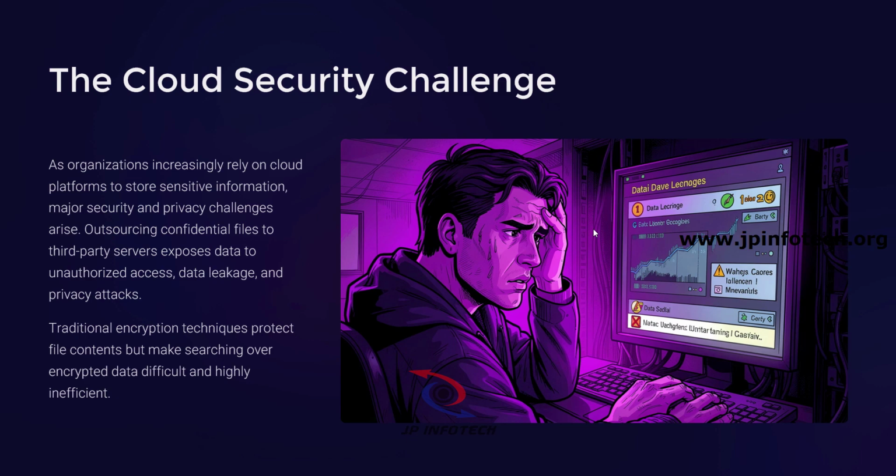So basically today individuals and also all the organizations have started using cloud storage because we want the data to be accessed from anywhere. But the problem is that when we outsource sensitive data to the cloud, it can be exposed to unauthorized access, data leakage, or privacy attacks.